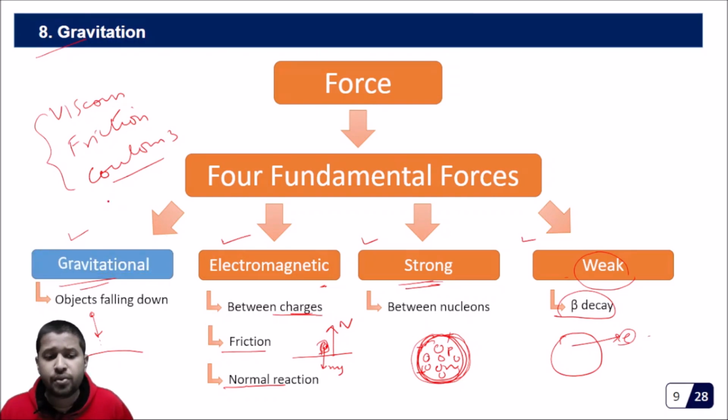Now we are going to take these forces one by one. Firstly, we are going to deal with gravitational force. After that, maybe in class 12 we'll be extensively dealing with electromagnetic forces, electrostatics, electrodynamics, and so on. And these two will come in nuclear physics.